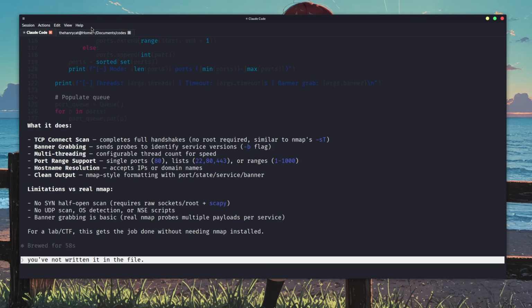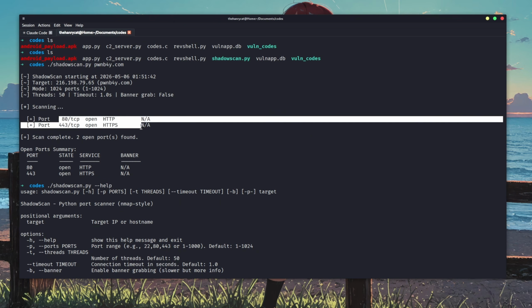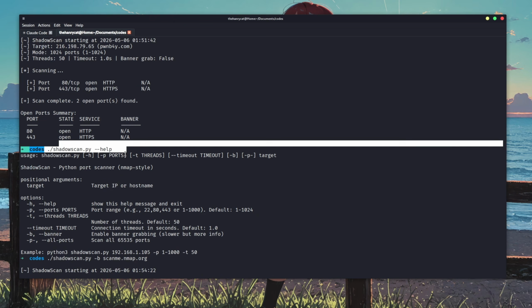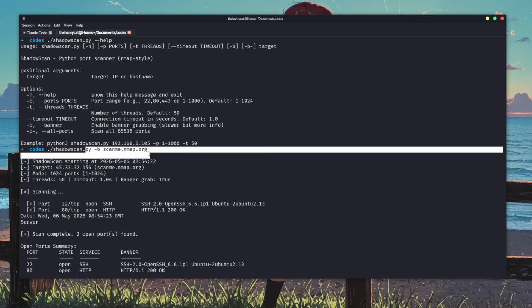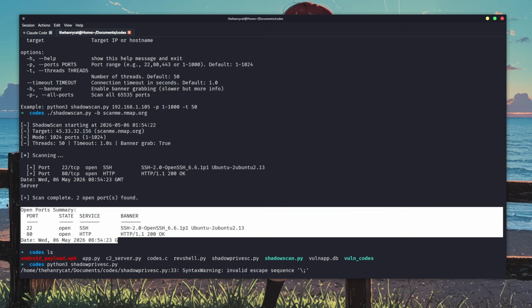After it finished the response, I had the script in my directory, and I ran it on my own web app, so we're not doing anything illegal. As you can see, we found 2 open ports. We can also view the help of the tool, and I also tried to run it on the Nmap scannable domain, and as you can see, it's working great. We can make changes and upgrades to it accordingly, but we don't have time for that yet.